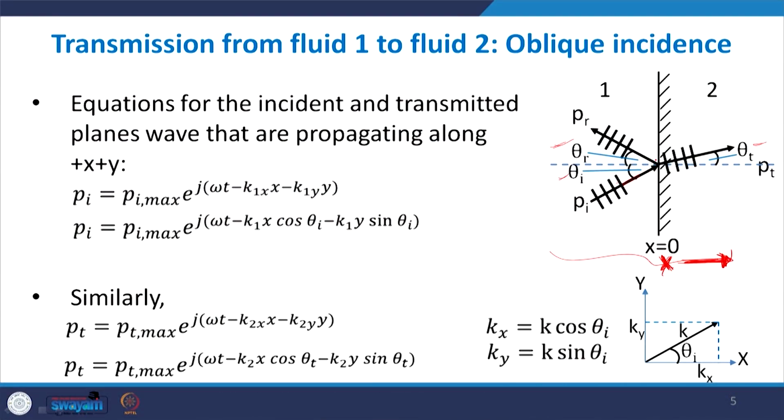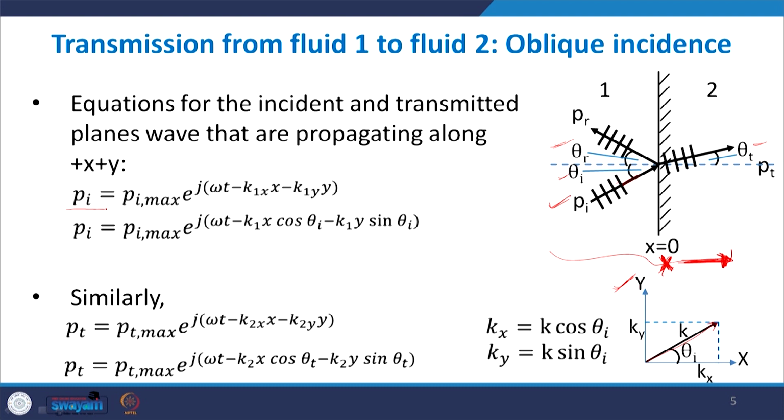As you see, this incident wave is no longer propagating along only the x direction. It is a harmonic wave that is propagating in the xy plane. Here I have drawn a top view of this xy plane, and let's say this is the incident wave propagating along this xy direction.